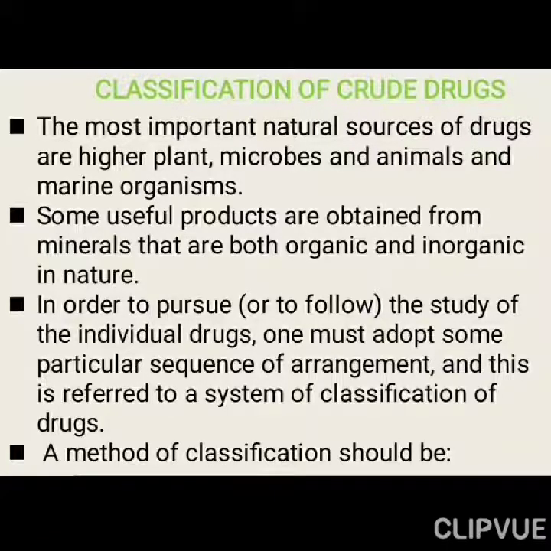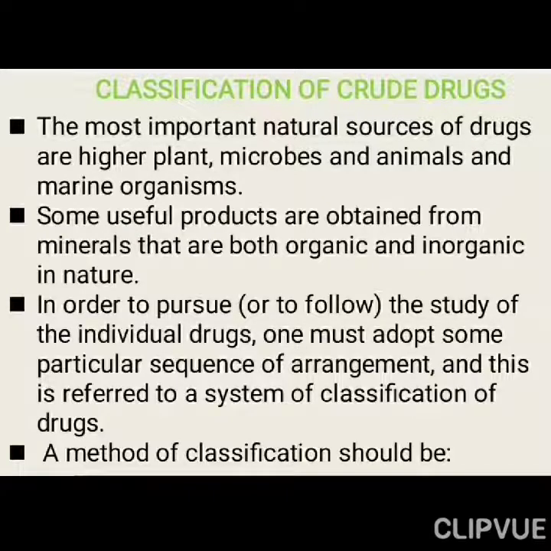So coming to the second point, some useful products are obtained from minerals, both organic and inorganic, right. There are so many minerals like talc, bentonite, kaolin or calamine. These are the drugs which we are using for different types of pharmaceutical products. They may be in the organic or inorganic form in nature.